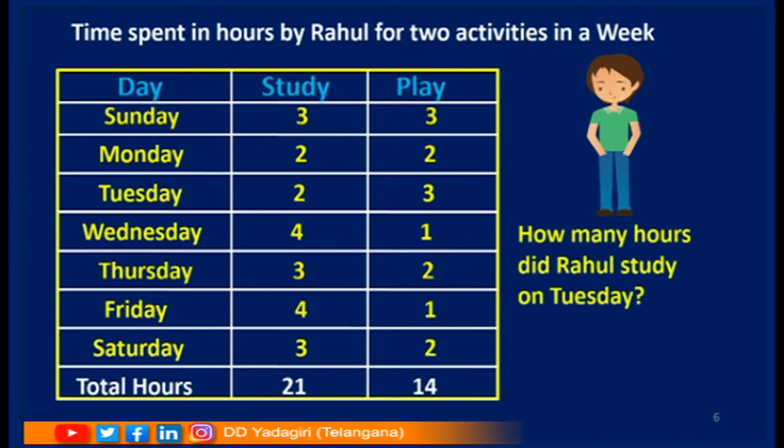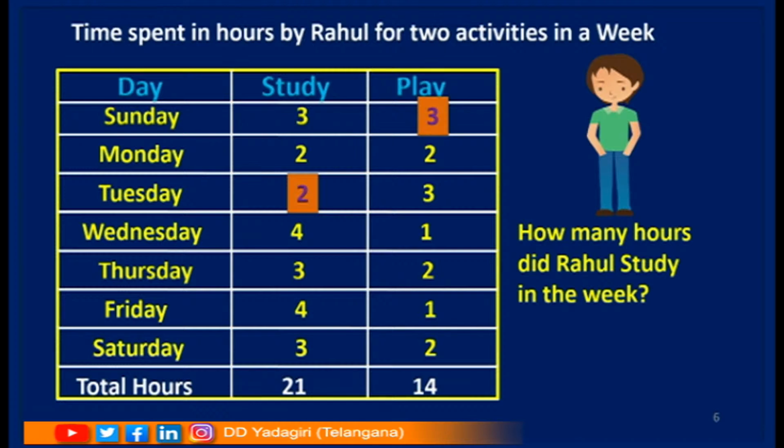Now try to answer my question here. How many hours did Rahul study on Tuesday? Yes, you are right, 2 hours. Now answer this question. How many hours did Rahul play on Sunday? Yes, 3 hours. How many hours did Rahul study in the week? So I can say 21 hours.